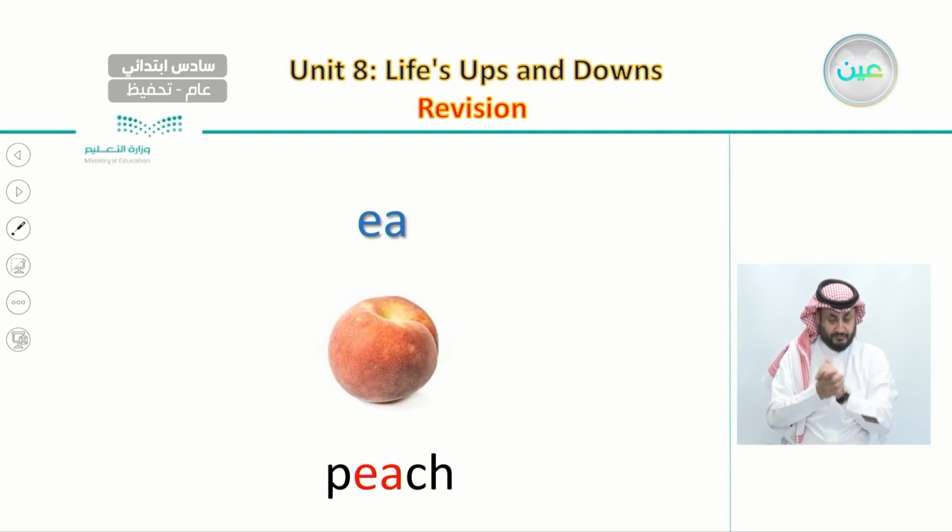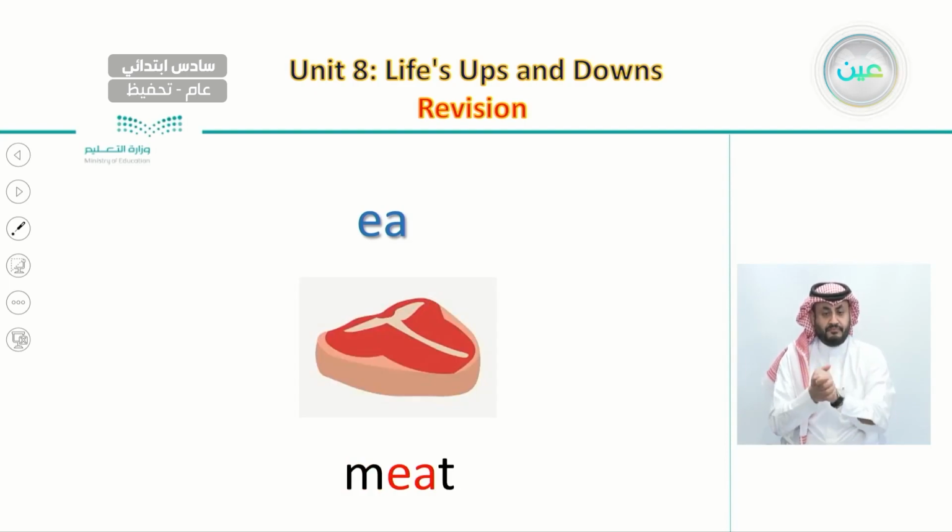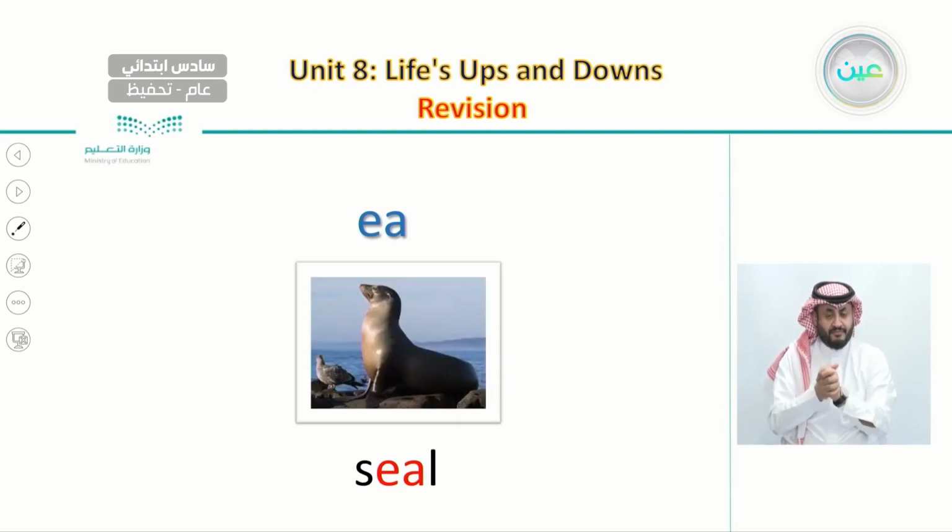So also the other set of letters that we practiced and learned last time, which is E and A, like peach. This is a picture of a peach. And also another word with E and A is meat. This is a picture of meat.